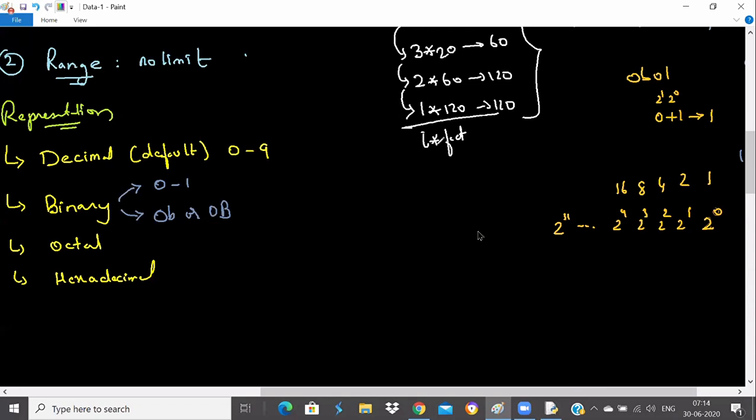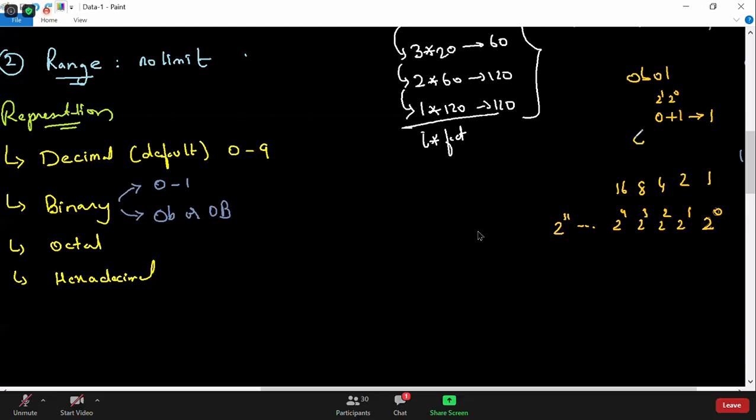Basically, when I say 0B11, it's already in binary, so it will give you 0B11. It's nothing but 2 power 0 and 2 power 1. So this will give you 1 plus 2, because 2 power 1 is 2. So 2 plus 1 will give you 3. That way we are getting 3 as an answer.